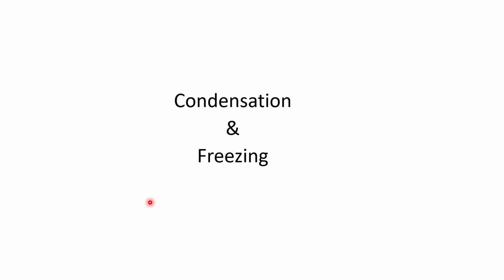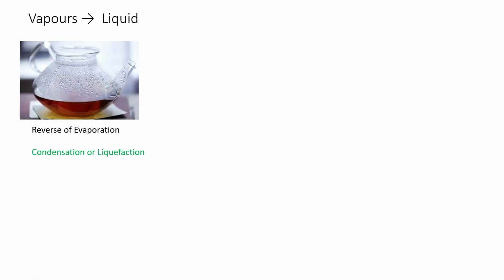Now what are condensation and freezing? Condensation is the conversion of a vapor to a liquid. It means the reverse of evaporation is called condensation.